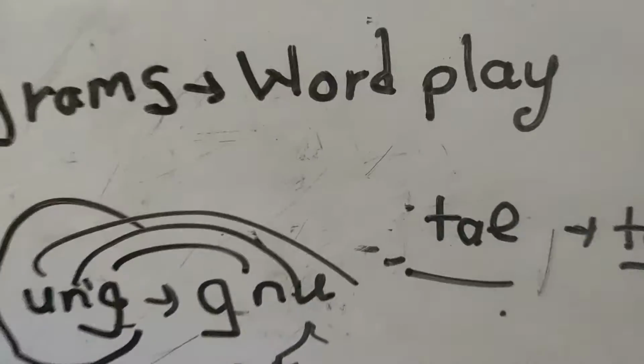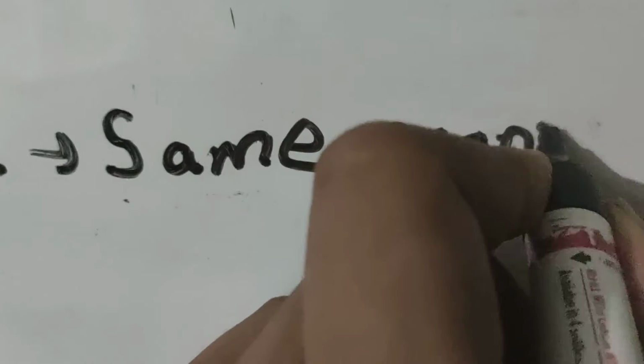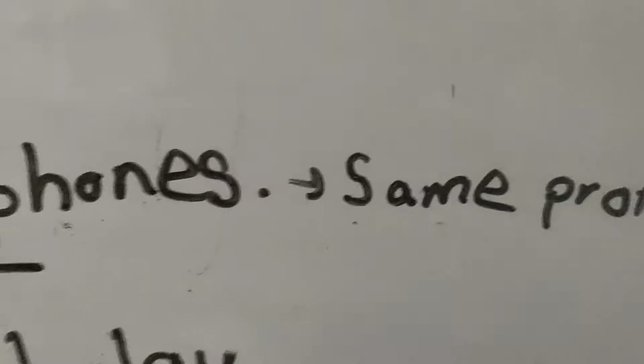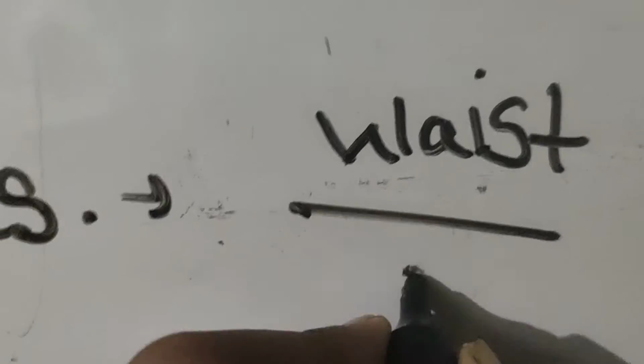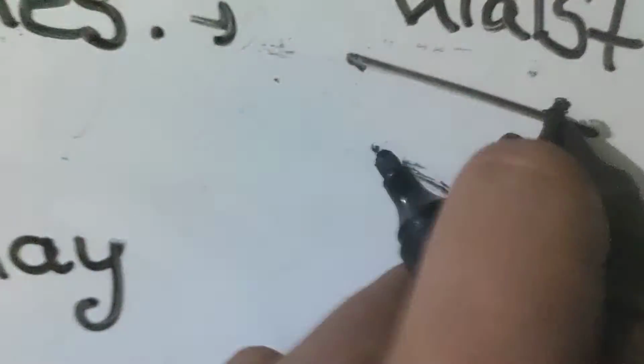Now next is homophones. What is meant by homophones? Homophones means words which have the same pronunciation. The words which have the same pronunciation are called homophones. Example I can give you: WAIST, waste. Waste is one type of word, and we have to find its homophone.